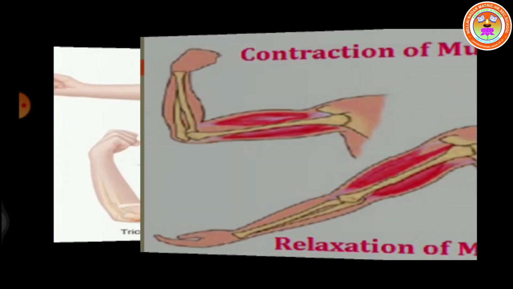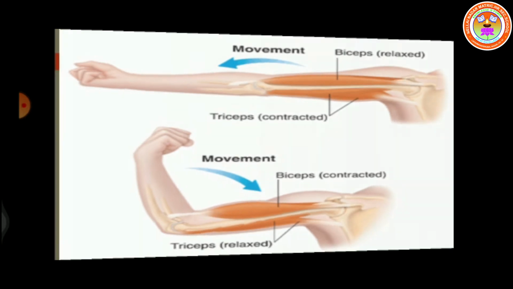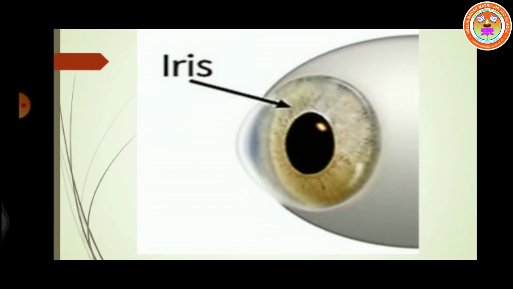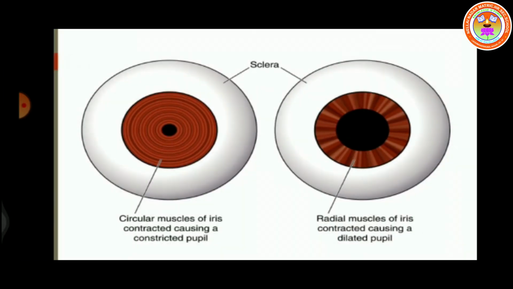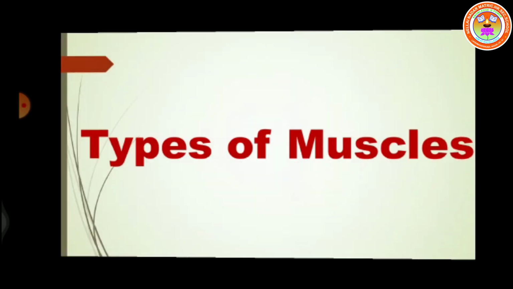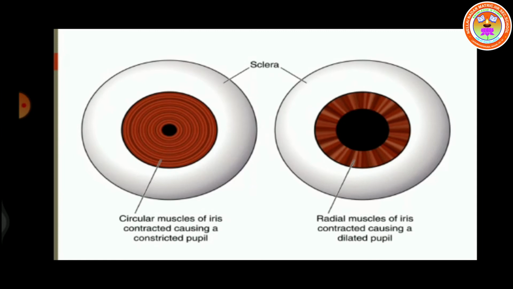Antagonistic muscles can be found all over the body. Another example of the antagonistic muscle pair is the iris of our eye. In our eye, there is a hole in the middle that is called the pupil. The pupil is controlled by a set of muscles called iris muscles. The set of muscles are radial muscles and circular muscles. The radial muscle makes the pupil of the eye wider, while the circular muscle makes the pupil smaller.